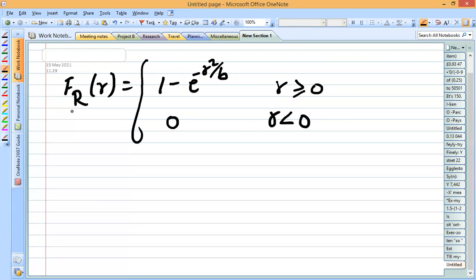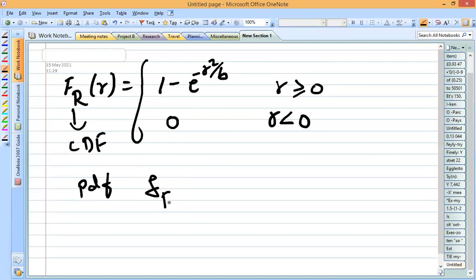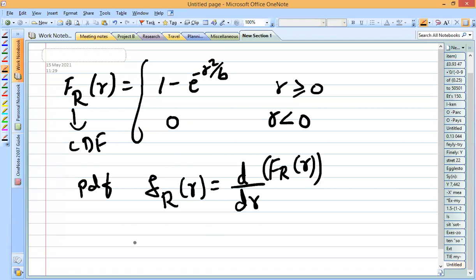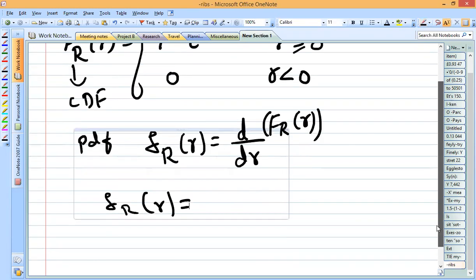So given this CDF, let us first find the PDF. How are we going to find a PDF when the CDF is given? The PDF is represented as small f_R(r). How are we going to find this? By differentiating the CDF, so you write d by dr. Yes, you have to go with the differentiation: d by dr of F_R(r). You must remember these relations, otherwise it will be difficult to solve the problem.